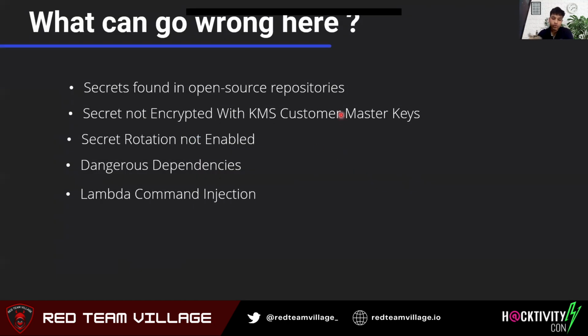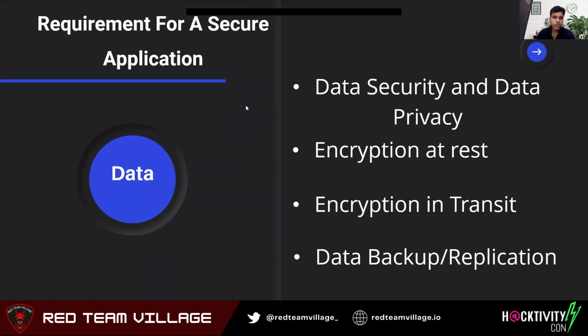So you should always try to prevent user controllable data from interacting with OS or system calls. Next we have requirements for a secure application in terms of our data. What are the key requirements which we should have while building an application in terms of our data? Our data should have some kind of security and privacy.